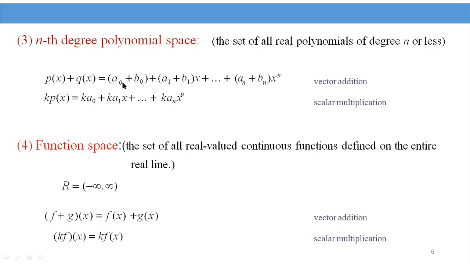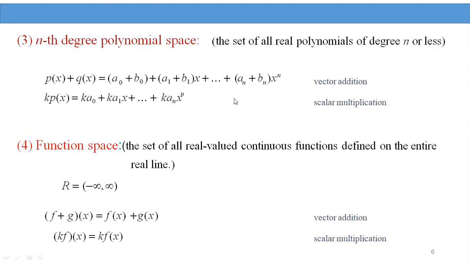We add the same coefficients: a naught plus b naught, a1 plus b1 into x, and so on, plus an plus bn into x power n. So this is the vector addition. Scalar multiplication: k into p of x is equal to k a naught plus k a1 x plus and so on, k an x power n. This is the scalar multiplication.